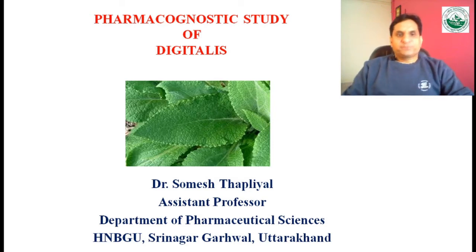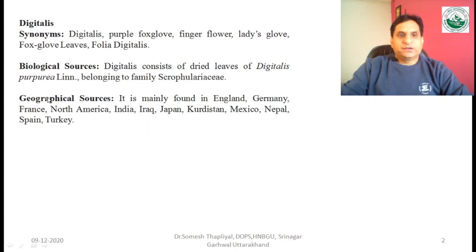Hello students. In today's class we will study the pharmacognostic features of digitalis, which is a cardiotonic drug and belongs to the glycoside category. First is the synonyms of this drug. It is commonly known as digitalis, purple foxglove, finger flowers, lady glove, foxglove leaves, folia digitalis.